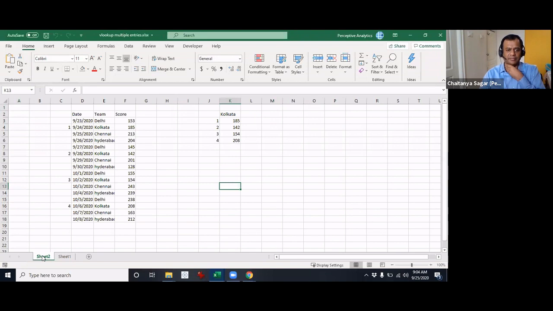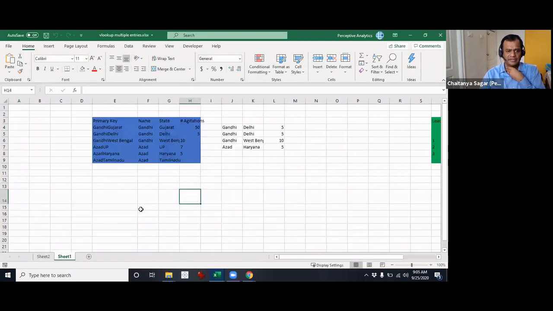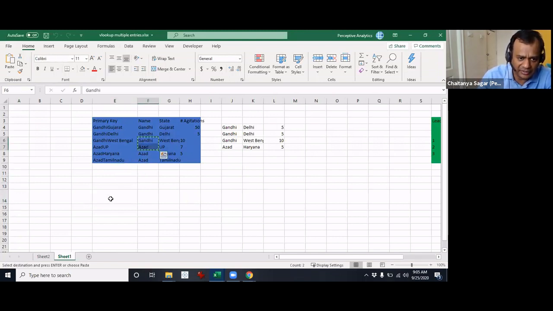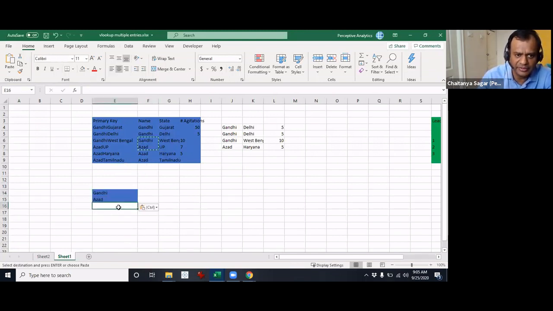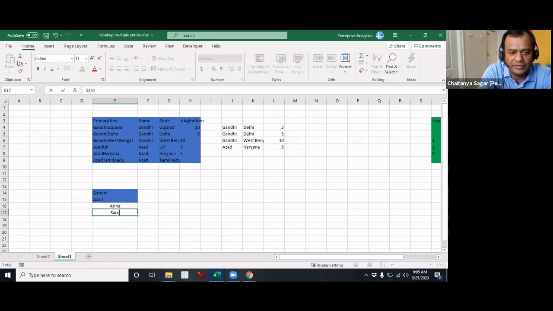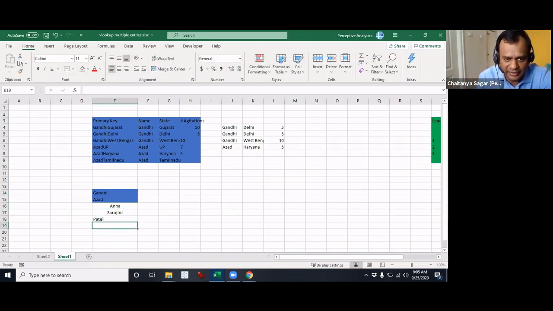The example here is something like this. Let's take the same example. We have only done the Azad right here, so those are the two names. What were the other names? We had Anna, Sarojini Naidu, and who was the other person? Patel, right? Sardar Vallabhbhai Patel. And here we'll have the same cities: Delhi, Hyderabad, and what else?